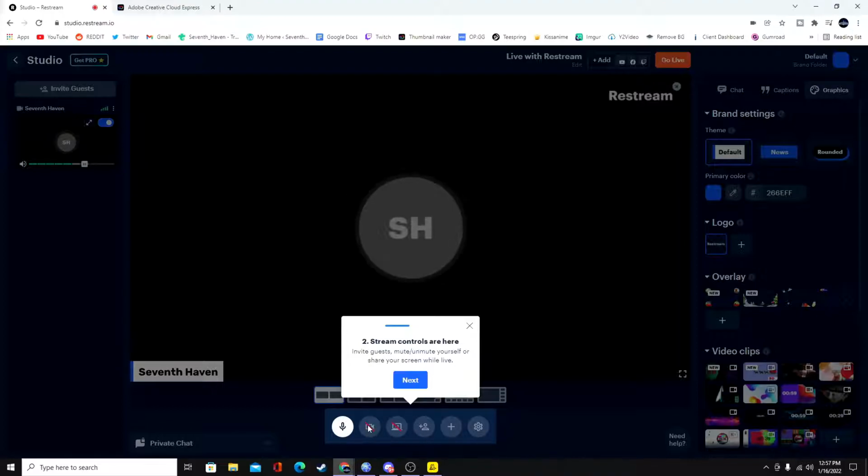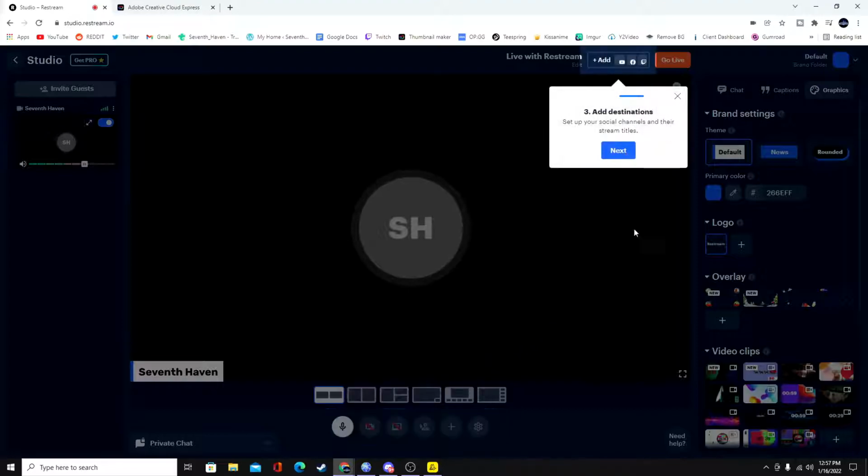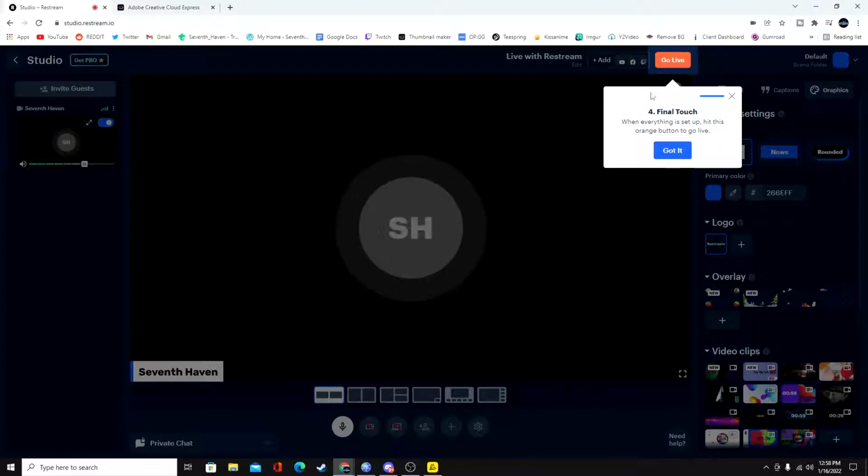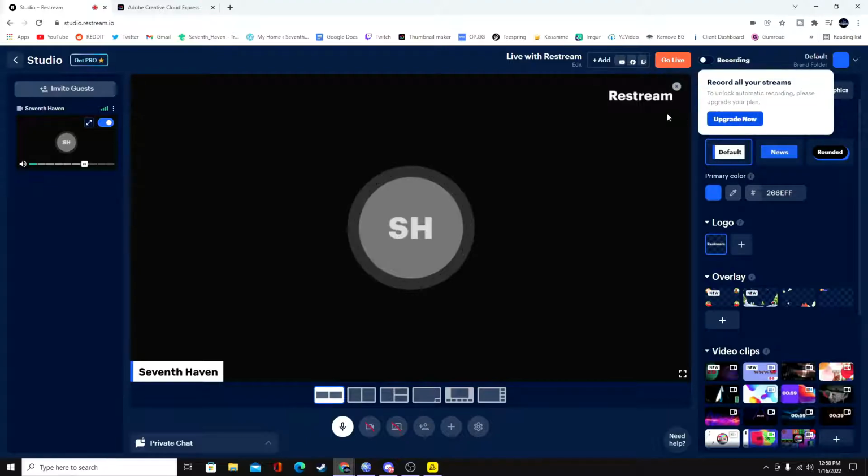This is the mute button. No, this one lets you share your screen. This one's video, invite, and you've got some tools right there. You can add destinations. You can set up your social channels and your stream titles. And this is where you go to actually add your YouTube. We'll probably get into that soon, but it'll let you add your YouTube and your Facebook. You can stream to Facebook. You can stream to Twitch, and obviously you can stream to Trovo, which is what we advocate for. The final touch is whenever everything is ready, you just hit that button right there. Go ahead and go live. It's pretty simple. Big orange button right there.